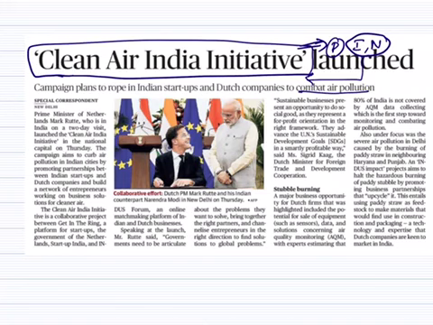Here, if we observe, there is an organization called Indus Impact. Indus Impact is the joint cooperation between India and the Dutch, that is Netherlands. India and Netherlands' joint cooperations are called Indus Impact projects. One such project is the Clean Air India Initiative. We should remember this for our prelims perspective because they might ask which of the following countries adopted this Clean Air India Initiative. We should write India and Netherlands.